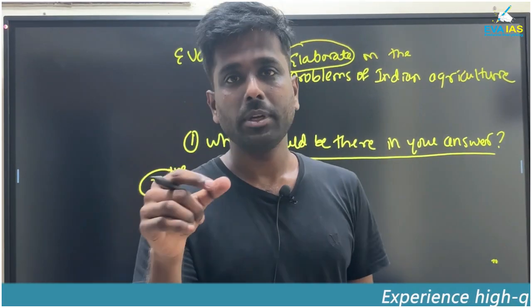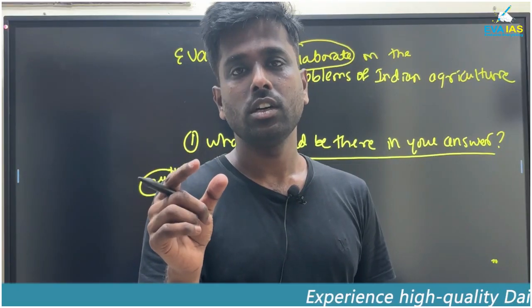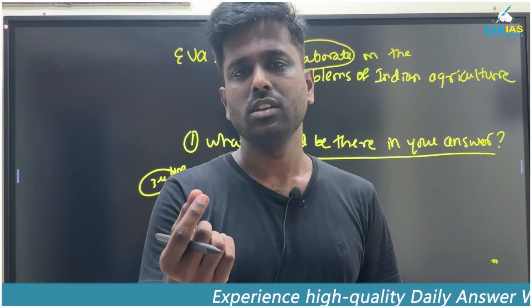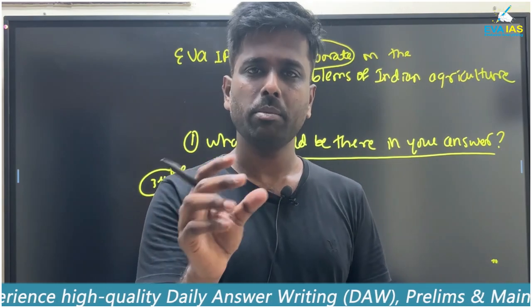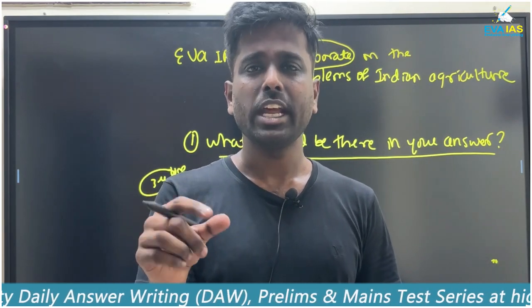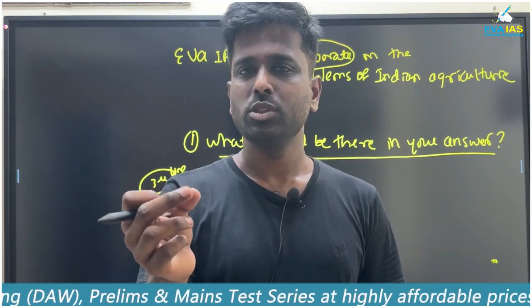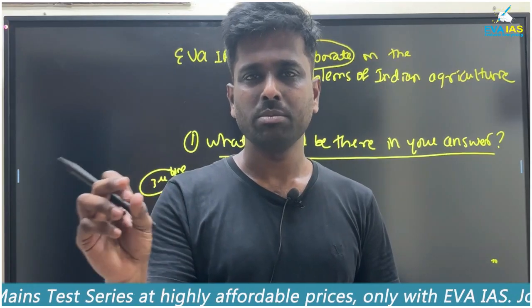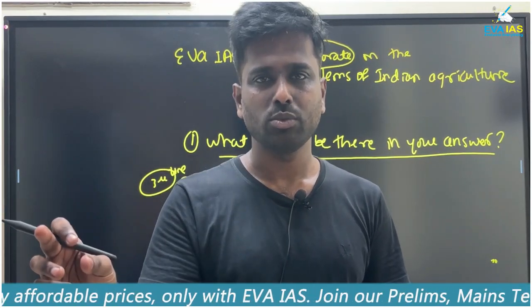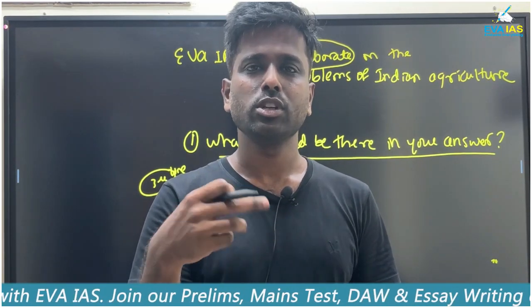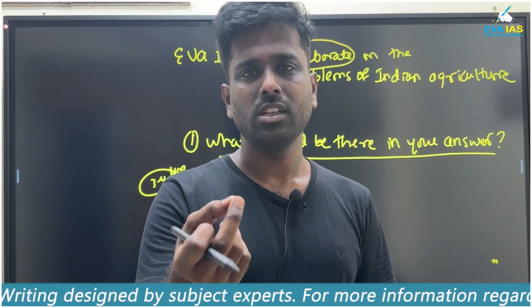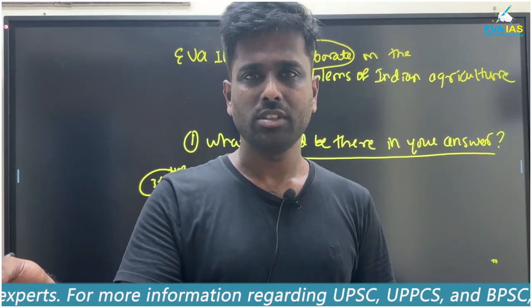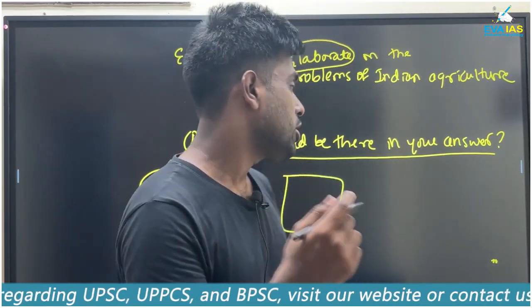In the introduction, you can mention even quotes by some persons, like "an eye for an eye will make the whole world blind." That you can mention for any kind of defense, any kind of war, or you can mention even a book name. Suppose this book has been written by this person and it talks about this. You can mention like that. Otherwise, you can mention the data, like 20% of Indians are BPL, below poverty line, according to this statement. And you can mention the NITI Aayog report as well.